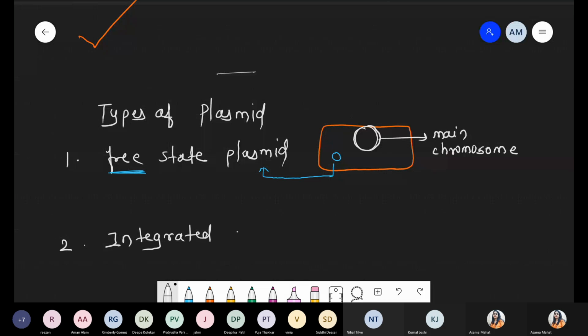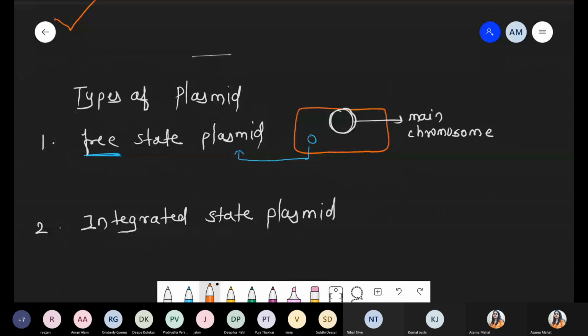Next part we are talking about, that is the integrated state of plasmid. Integrated. Same diagram को हम construct कर रहे हैं. Now we are talking these are the bacterial body, but now there is some change. ये हमने draw किया main chromosome, okay? But inside this main chromosome, some part these are the plasmid also. So you can easily see the condition.